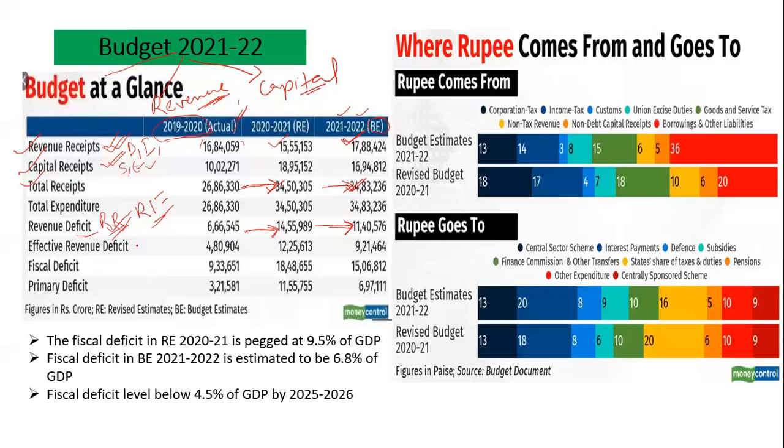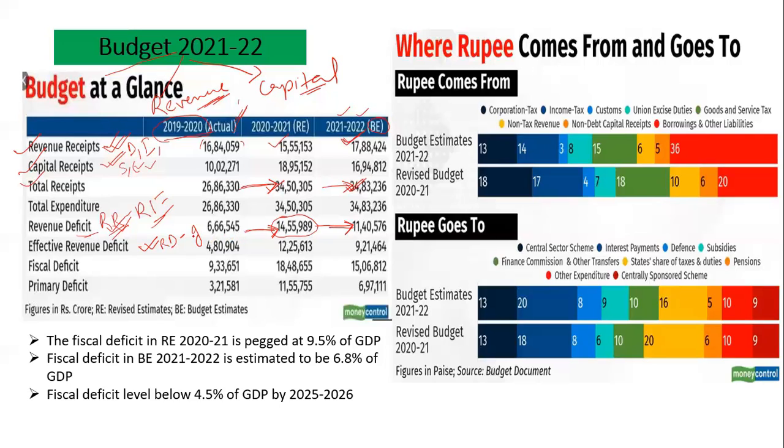So the next item here is the effective revenue deficit. So what is this? You saw the revenue deficit. Effective revenue deficit means the revenue deficit minus the grants which the government gives to the states for creating capital assets. So this much amount the government is spending on various items, and similarly the government gives grants to states to build up road infrastructure, schools, colleges, etc.